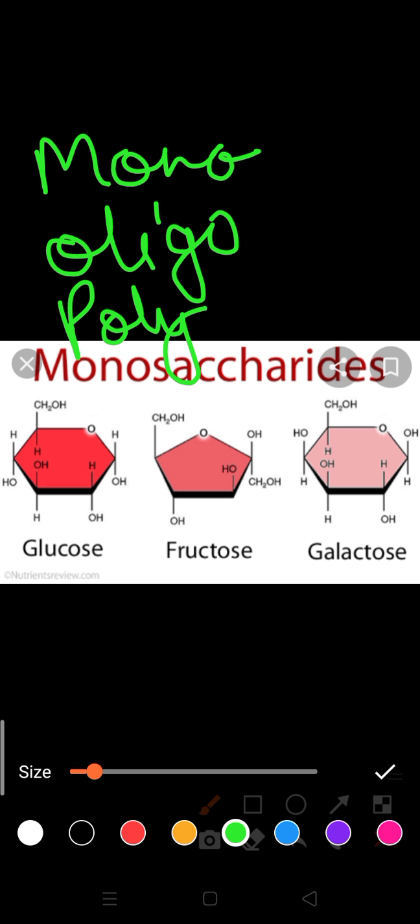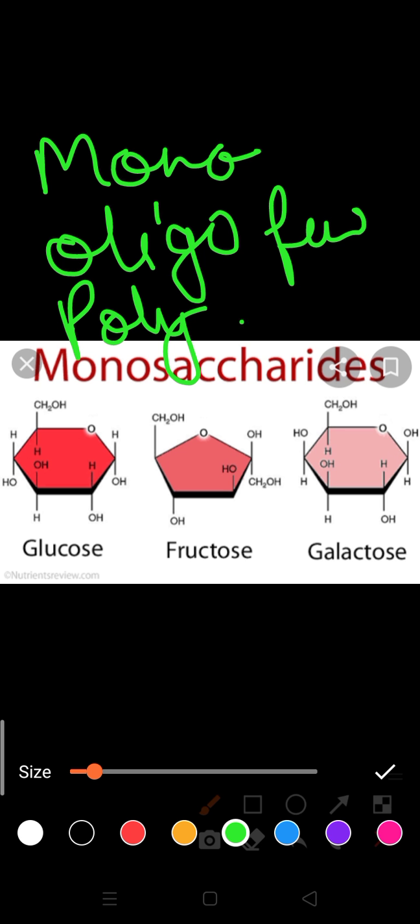Oligosaccharide means when a few saccharides combine together. Such a carbohydrate on hydrolysis yields 3 to 9 monosaccharides. Monosaccharides are the simplest carbohydrates, formed from a single carbohydrate group. In an oligosaccharide, 3 to 9 monosaccharide units are present, and if you hydrolyze it, you get monosaccharides.